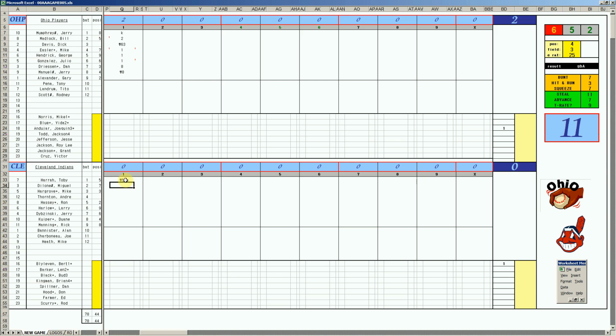211 pops to third. Miguel Delaney, 67 pops to short. And Mike Hargrove, 37's a walk. Andre Thornton, 58, flies to left field.